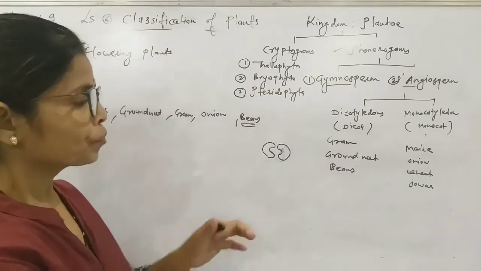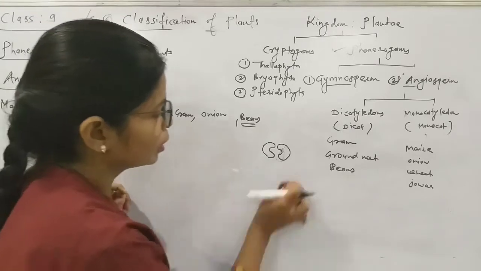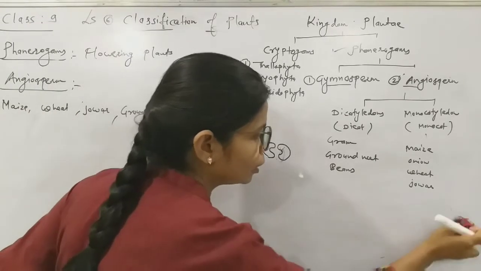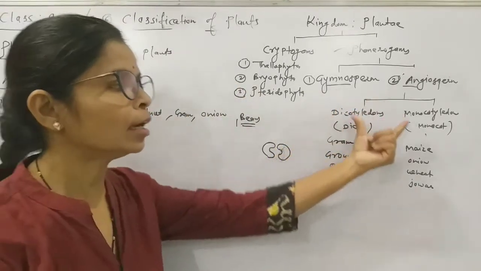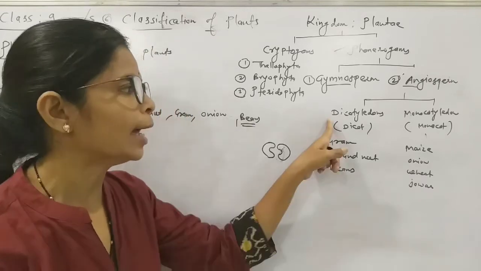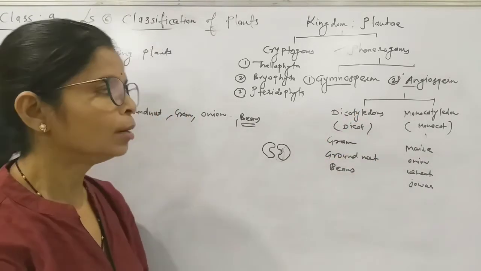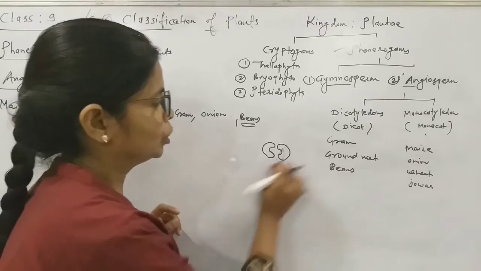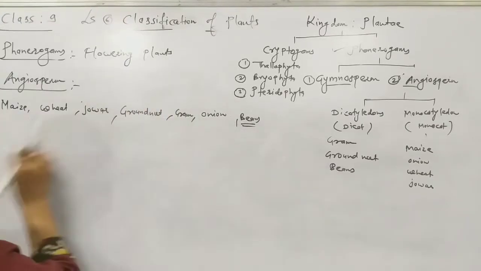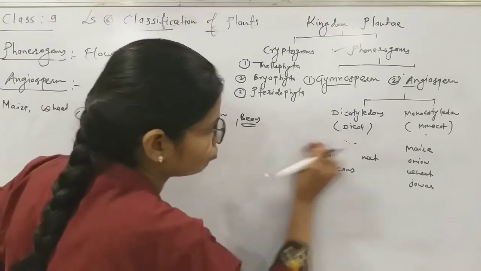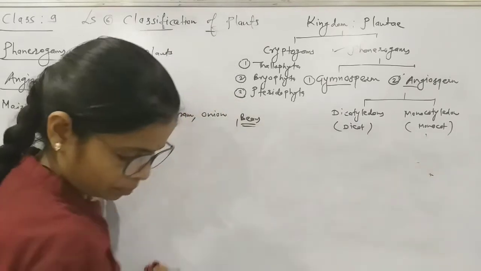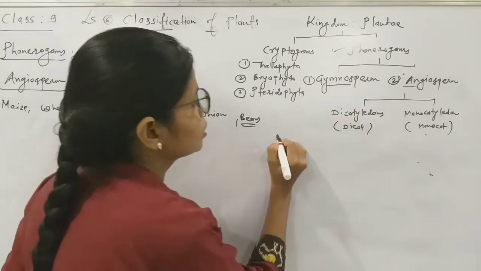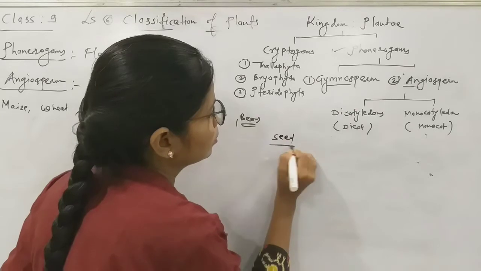Now, on the basis of the parts of the plant, we can again differentiate the dicot and monocot plants. Firstly, we will take the seed.